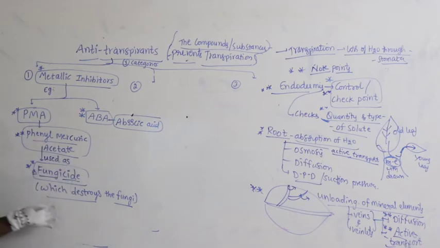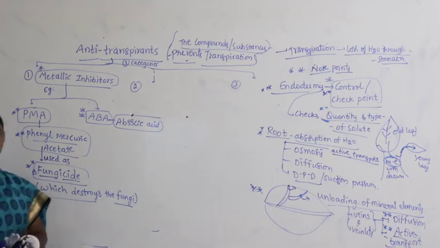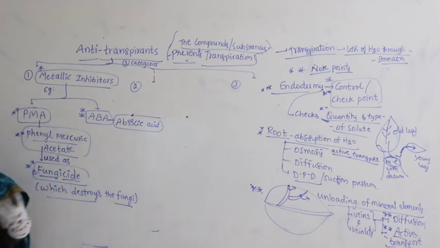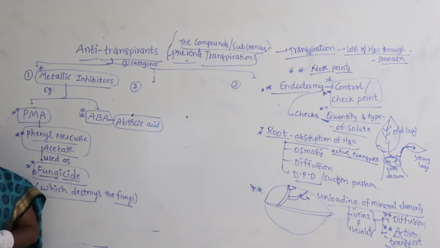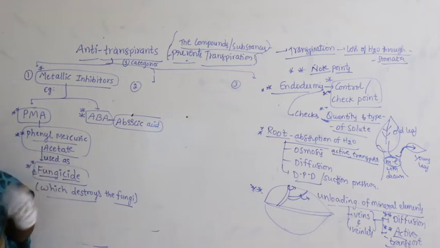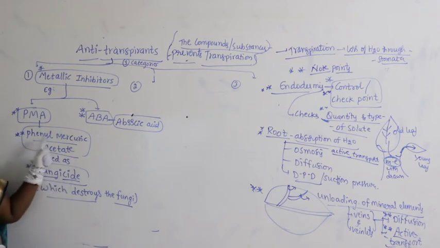Earlier, farmers especially, when they go for cultivation of crops, cereals and pulses, sometimes the plants are affected by fungal infections. To kill the fungal infections, the most commonly used fungicide in earlier times was phenyl mercuric acetate, PMA.